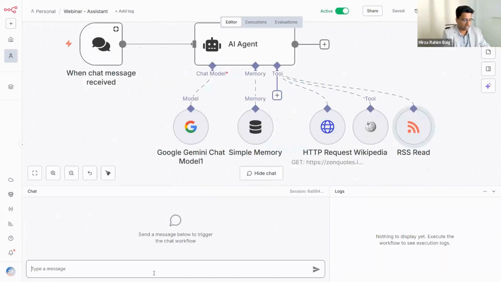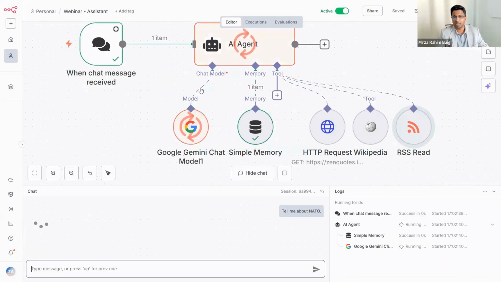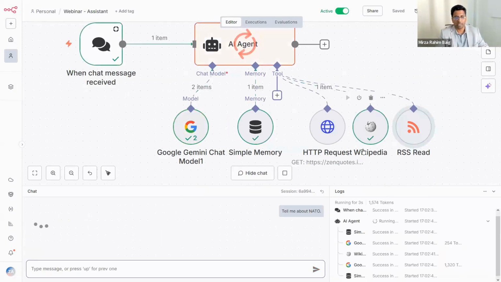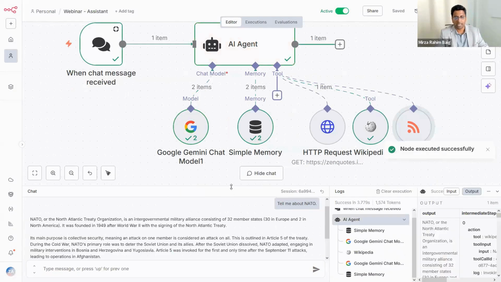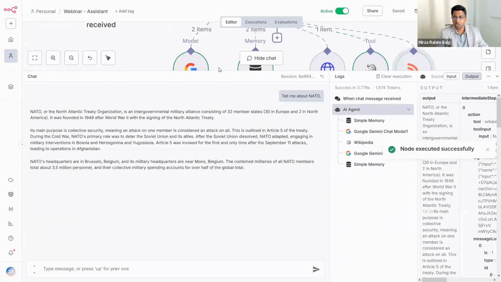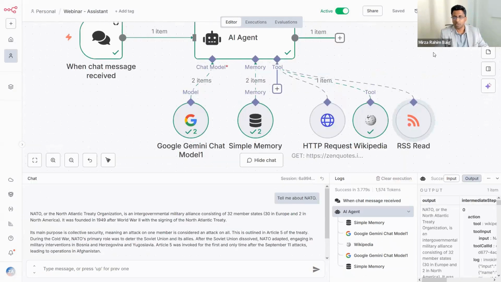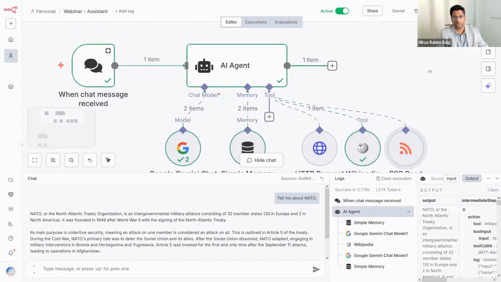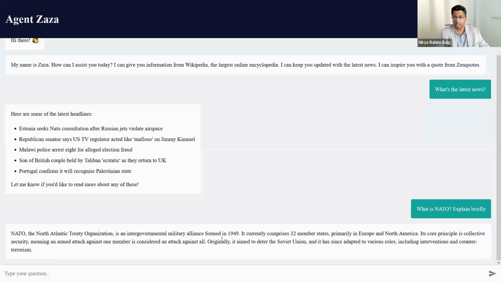Now I'll say, tell me about NATO. It will actually identify that I have to use Wikipedia, and it does a lot of things in the background, and then it gives me a response. All of this, we'll see. If you learn the fundamentals, you'll see it's very easy to build. We can build it in like 15 minutes. And you can share that link with people, and it'll be an actual chatbot which you have built without writing a single line of code.